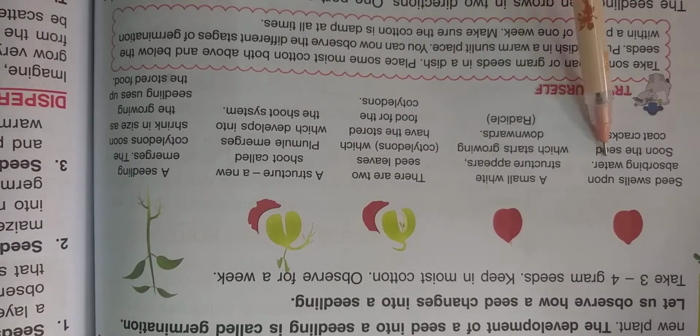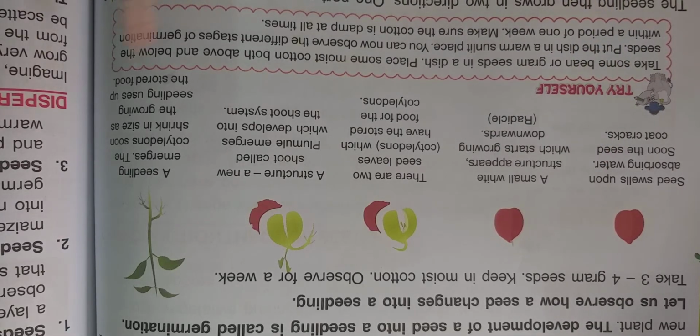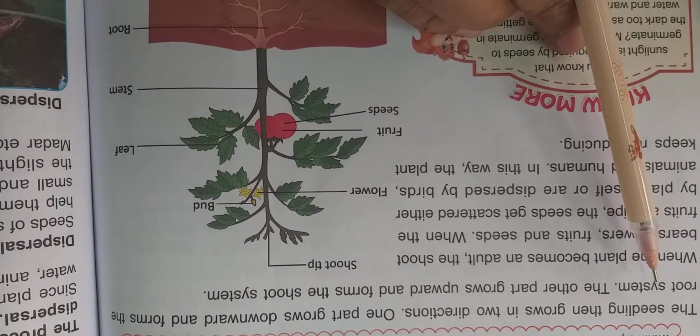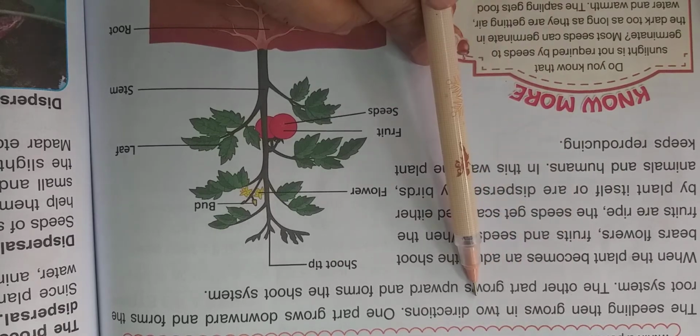The cotyledons soon shrink in size as the growing seedling uses up the stored food. Like this, a seed changes into a seedling. These are the stages. The seedling then grows in two directions. Just now we learned how the seedling comes out. Then the seedling grows in two directions.